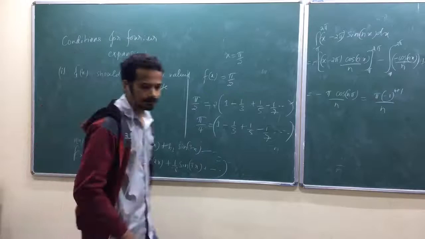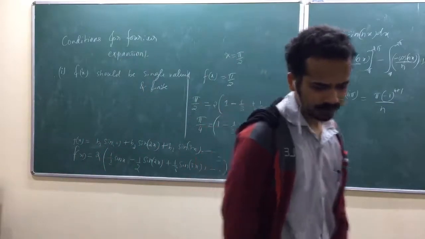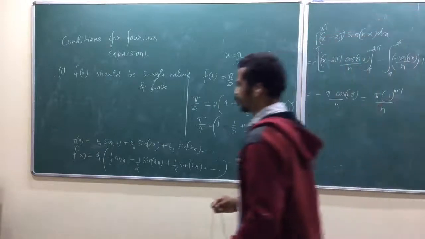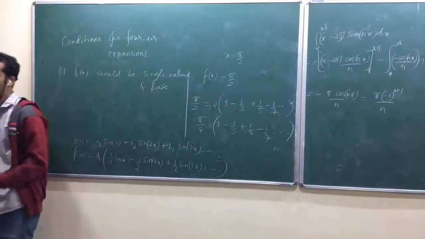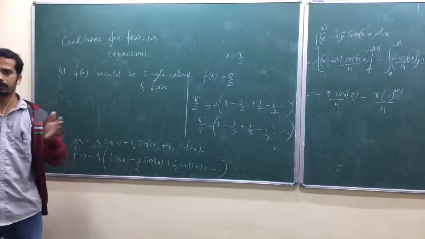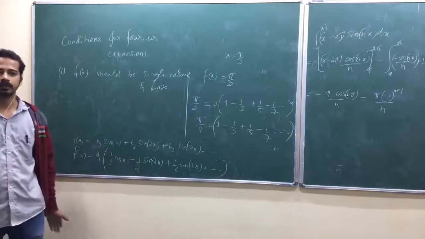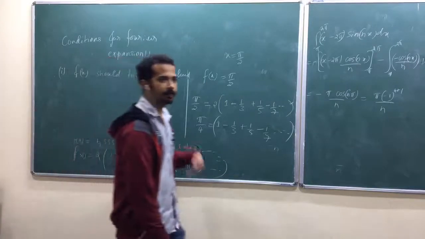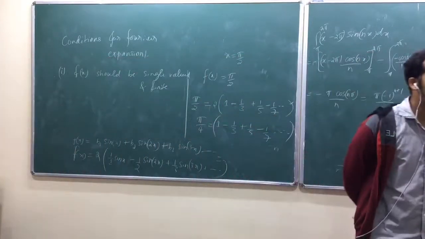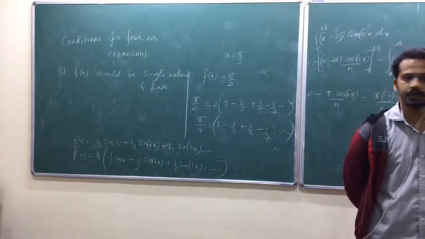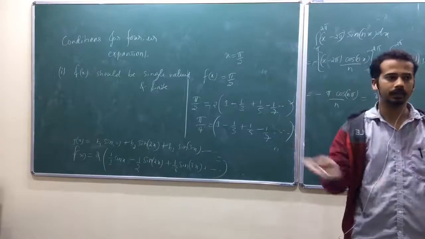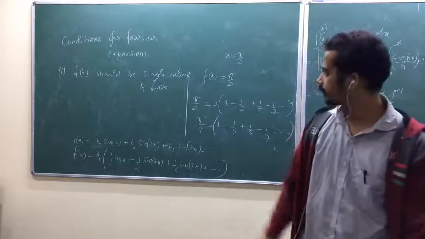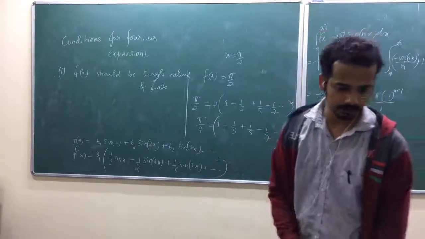He is taking f of x as periodic in Grewal, a little bit of confusion. It need not be periodic, isn't it? We have expanded e power x within some range. Once you expand, it will automatically become periodic. Before expanding, e power x is not a periodic function. Once you expand, outside that range it will behave like a periodic function. So just take that, f of x should be single valued and finite, first one.